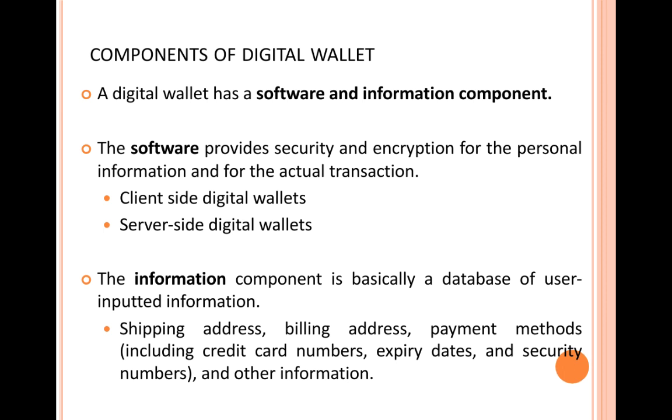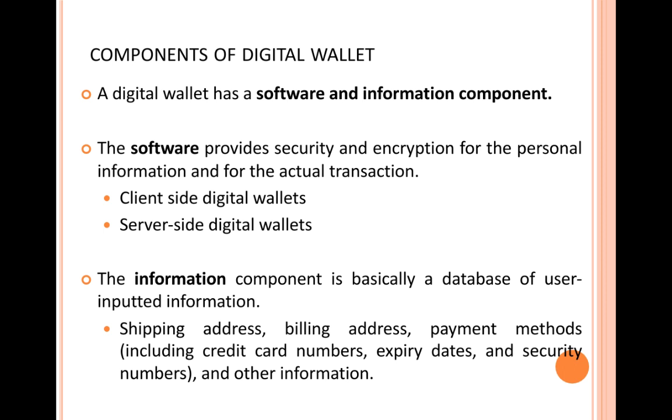Now we have the second component, which is the information component. The information component is basically a database. As the name suggests, it stores a lot of information. The information component is responsible for storing the information that you supply, that you need to have stored inside a wallet. Two categories of information go into the information component: one is your personal information and the second is your payment-related monetary information.